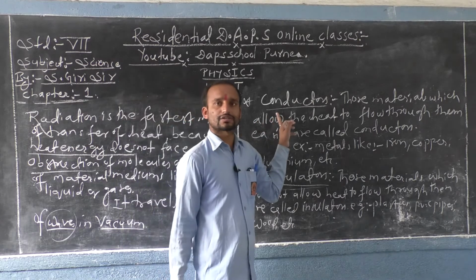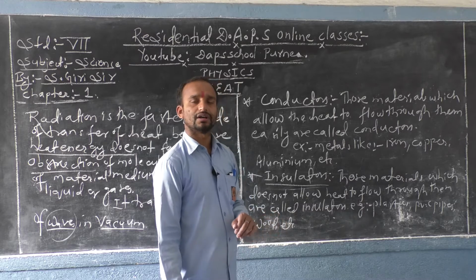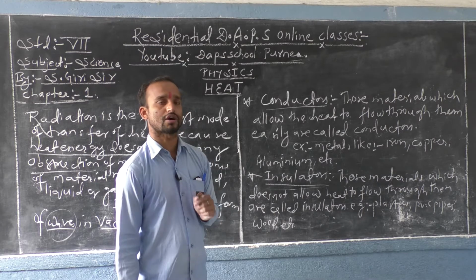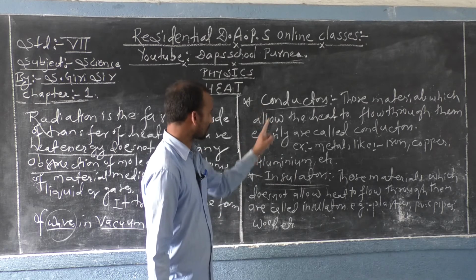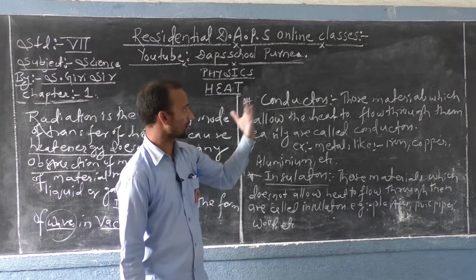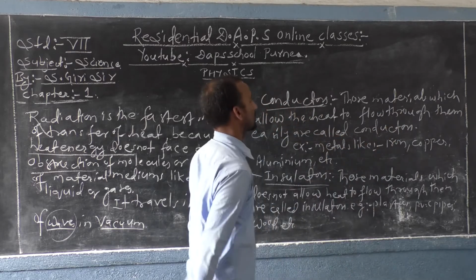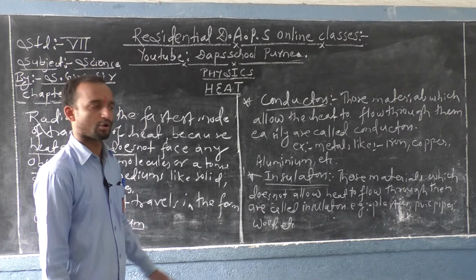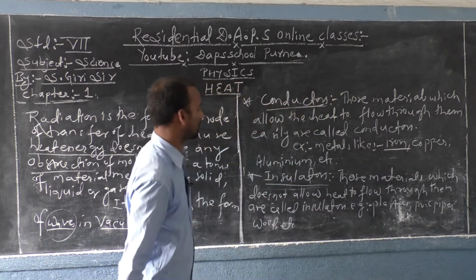Now it is time to discuss conductors and insulators. We should not forget that even though heat transfers through a solid medium, not all solids allow the heat to transfer through them. On the basis of that, we can classify solid materials into two types. One, conductors. Conductors are those materials which allow the heat to flow through them easily. So you might have seen the metals: iron, copper, aluminum.